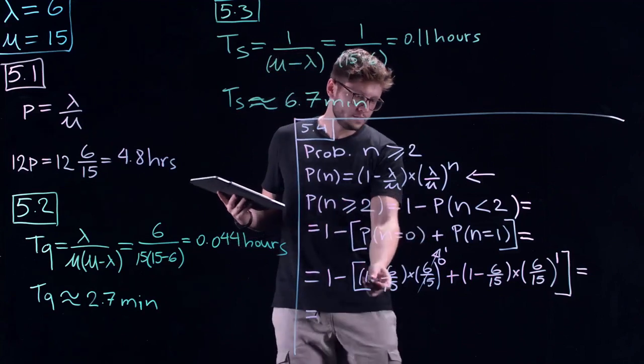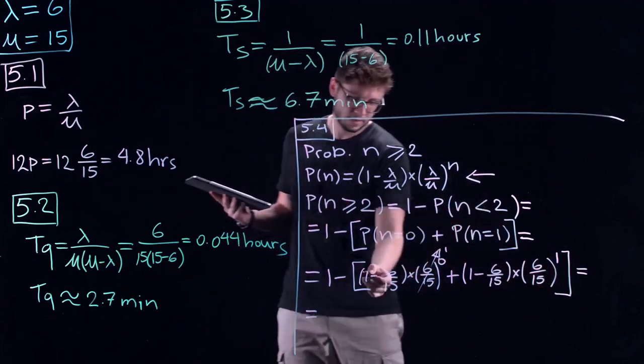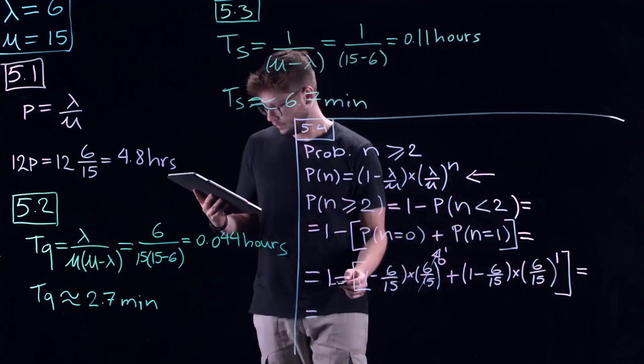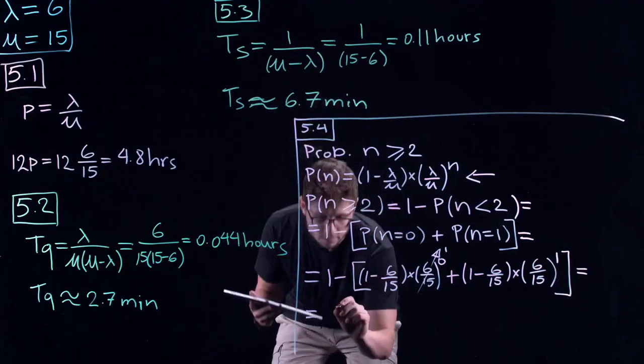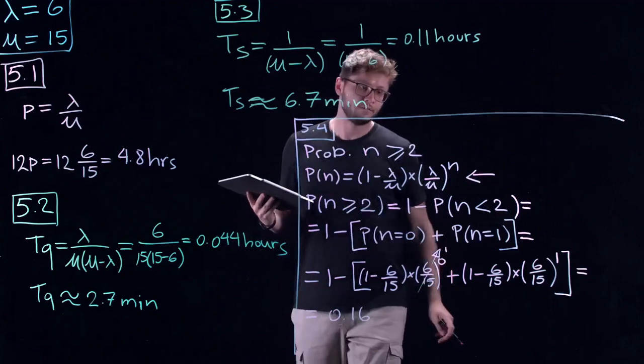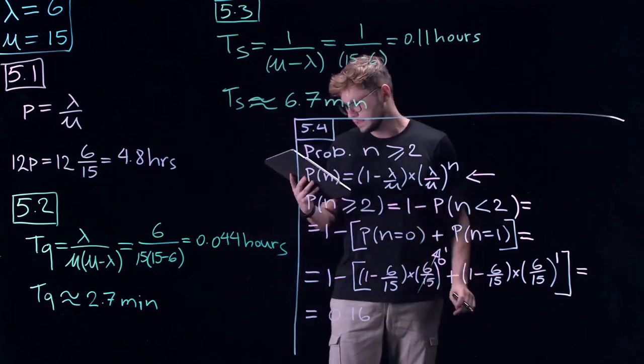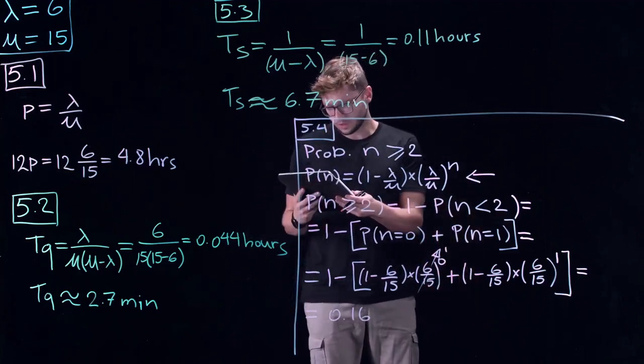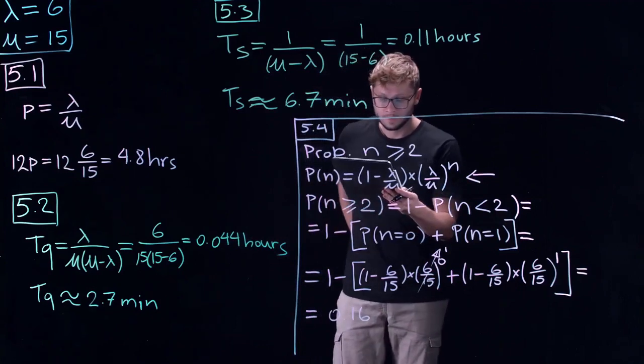Once we calculate this entire expression and subtract it from 1, we should get a probability of 0.16 that there are 2 or more customers in the system.